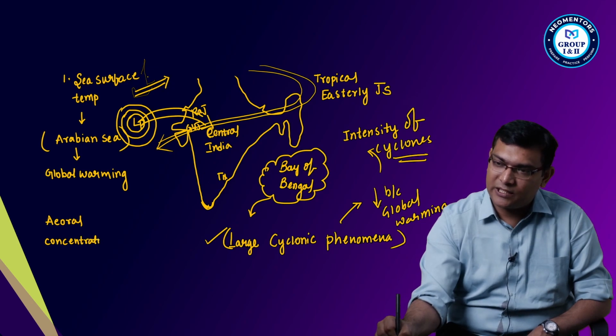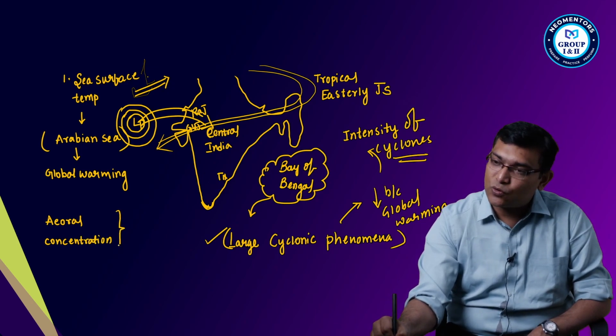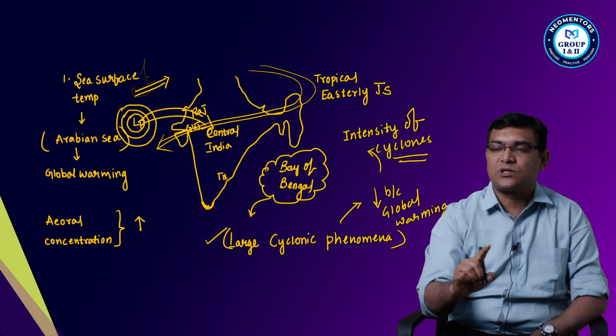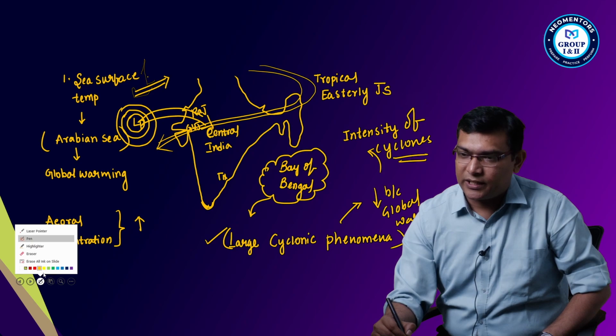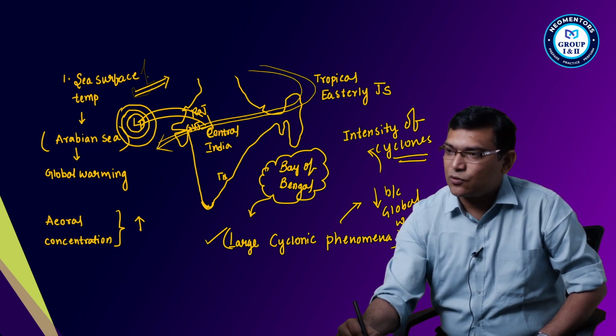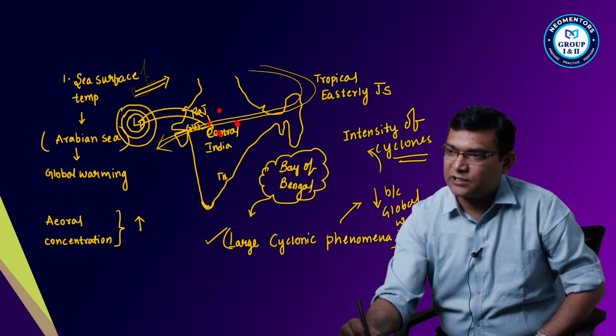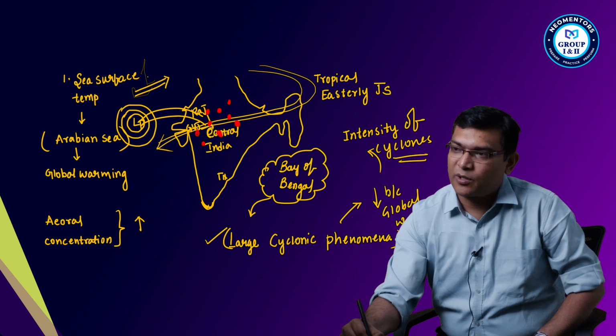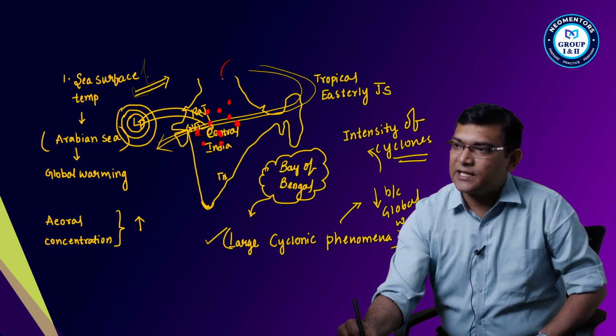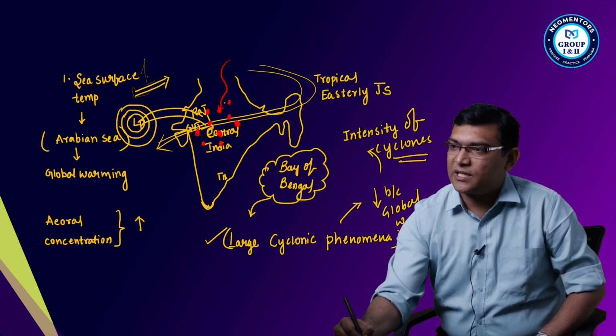So what will happen here in this case, if the aerosols are increasing in central India because of climate change and global warming? Can I say the insolation which has to reach the surface will be reduced?